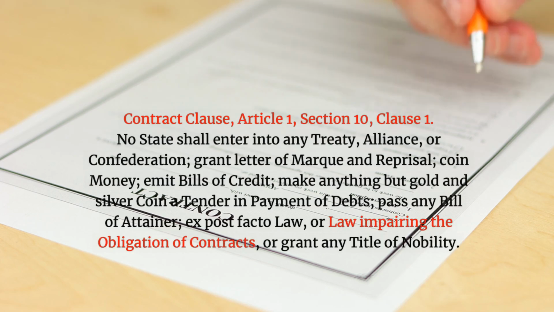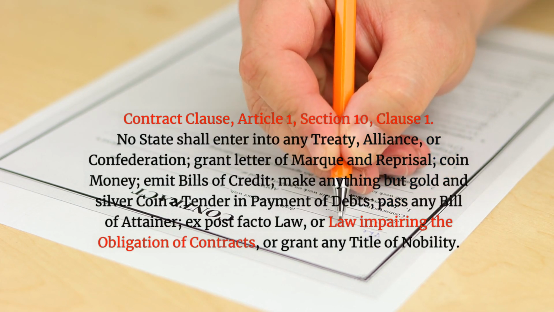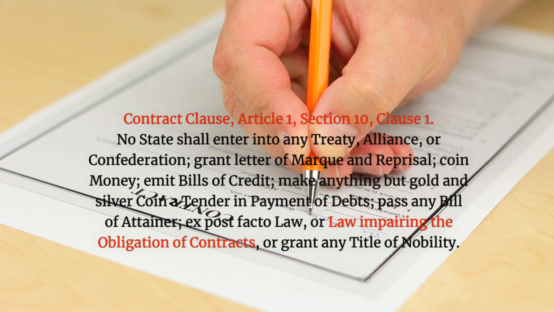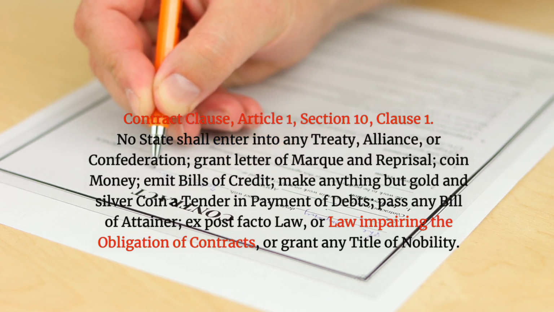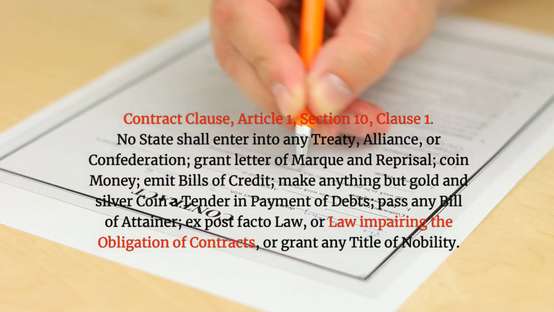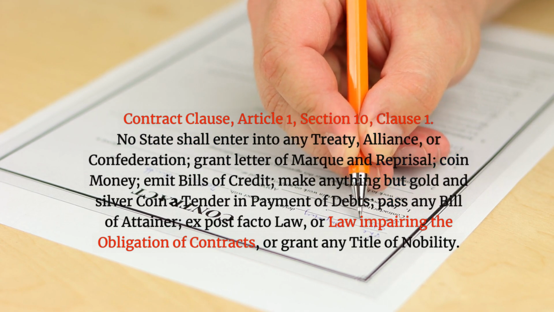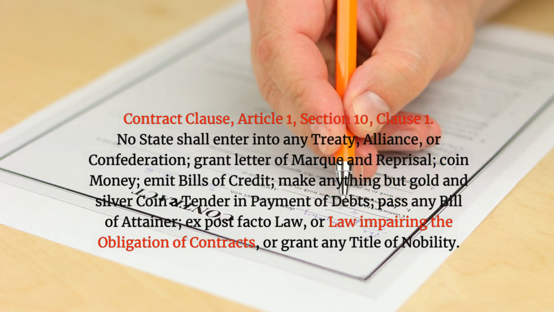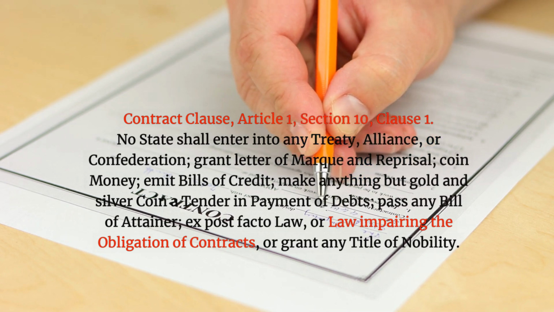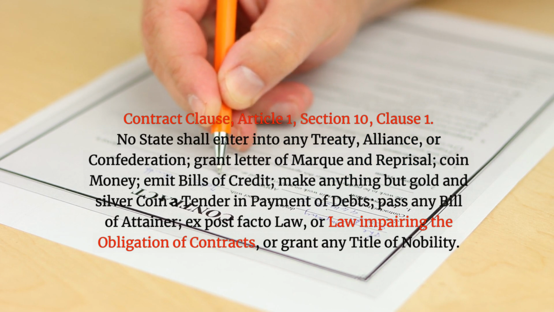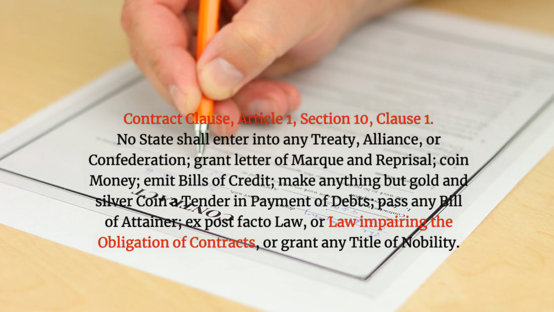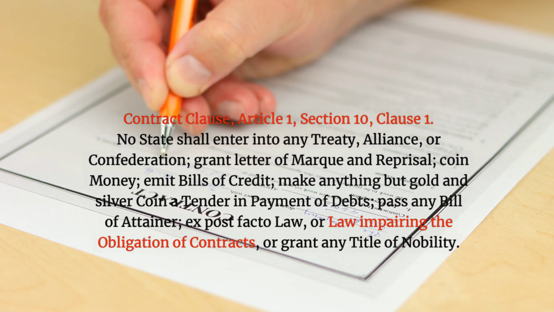Contract Clause, Article 1, Section 10, Clause 1. No state shall enter into any treaty, alliance, or confederation, grant letter of marque and reprisal, coin money, emit bills of credit, make anything but gold and silver coin a tender in payment of debts, pass any bill of attainder, ex post facto law, or law impairing the obligation of contracts, or grant any title of nobility.